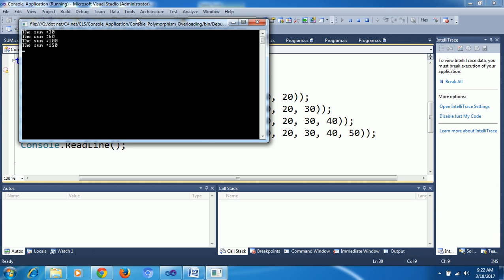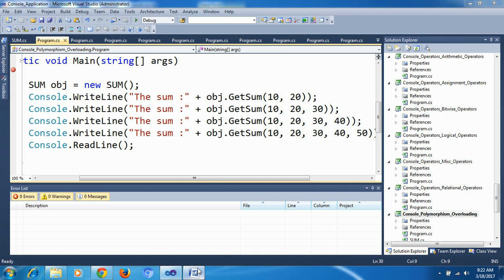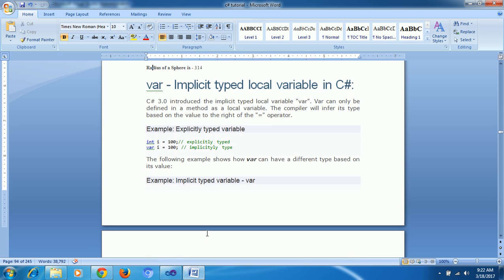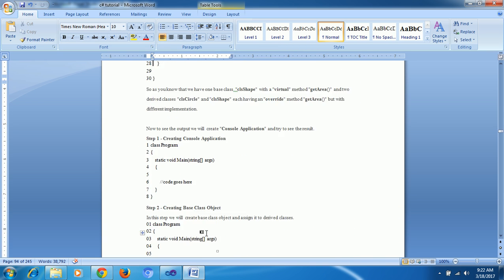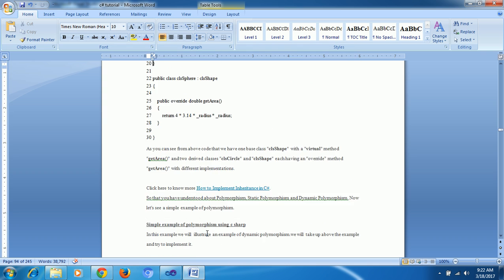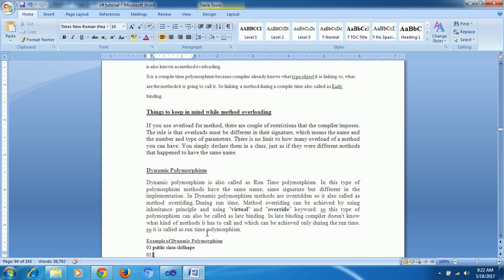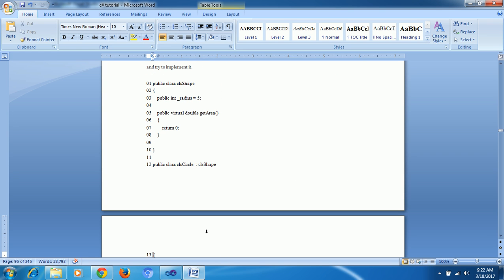Now, any doubt on overloading? Next, here one more example is there, just take it. Now dynamic polymorphism, or overriding, or runtime.